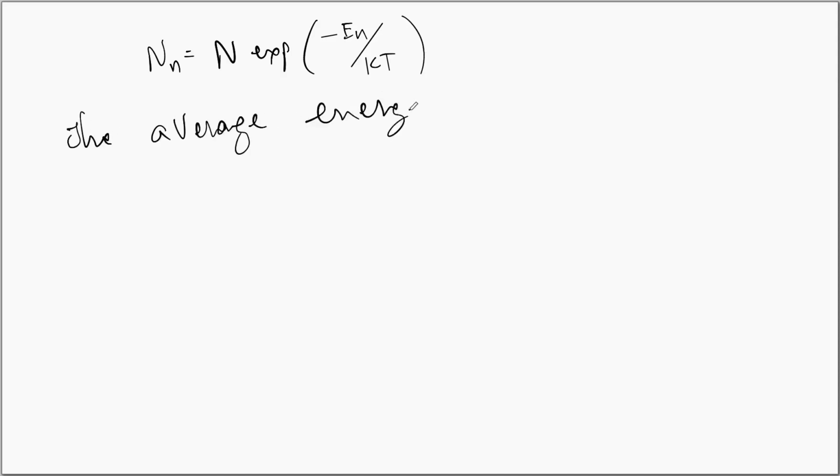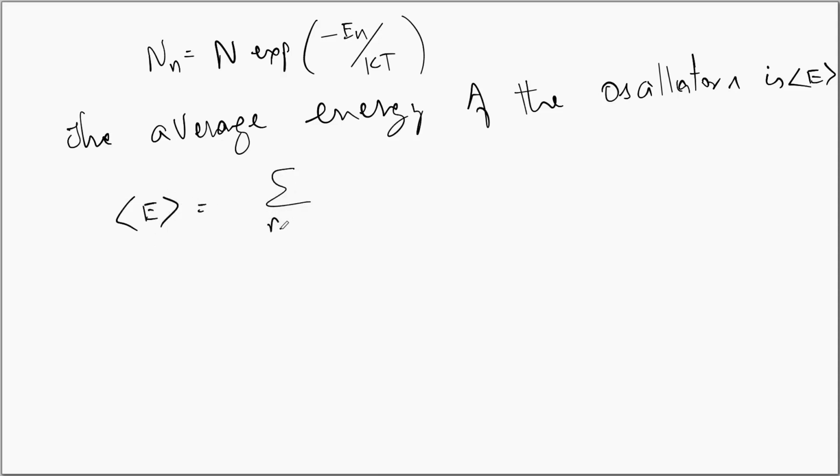The average energy of the oscillators is represented with an E in angle brackets. The average energy one can obtain by taking the sum over all possible oscillator states and dividing it by the total number of oscillators. So we can write the average energy E as sigma n is equal to 0 to infinity En Nn upon sigma n is equal to 0 to infinity Nn. The numerator gives us the total energy of all the oscillators and the denominator gives us the number of oscillators. Thereby we get the average energy.